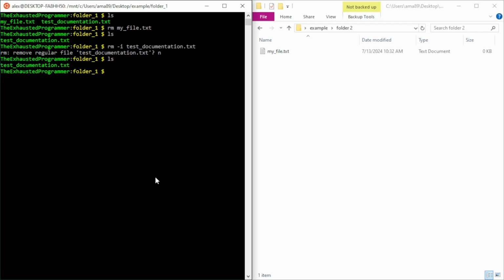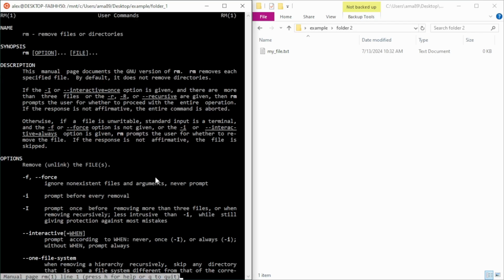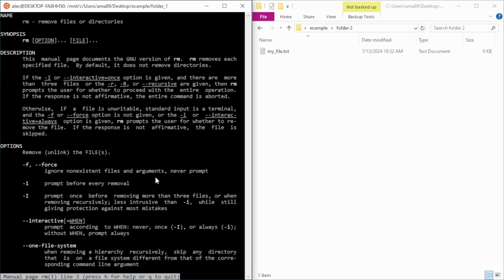If you do want to know what is available for any program, there are the manual pages that come inside of Bash, almost guaranteed. I'm sure there are some operating systems that don't include the manual pages, but you can get it with the man command and the command you want the manual pages for. So if I do man rm, I now have the documentation for rm.